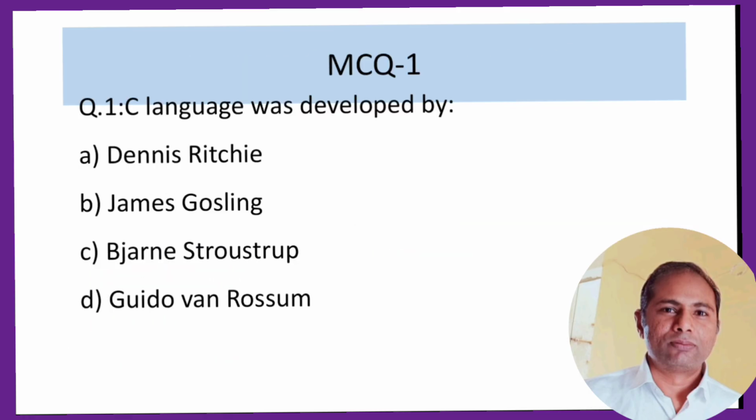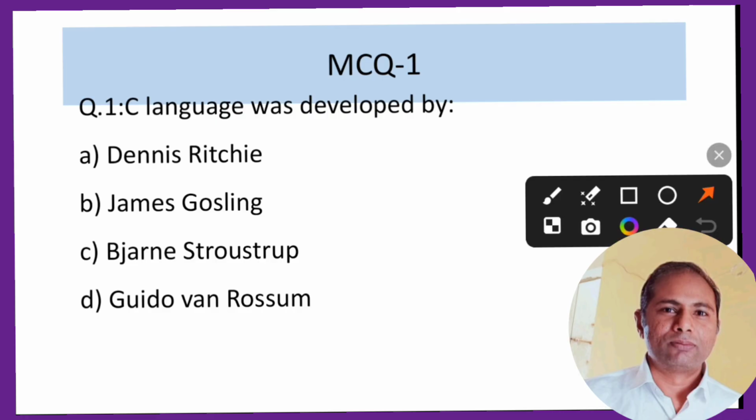Now MCQ number 1: C language was developed by whom? The four options are Dennis Ritchie, James Gosling, Bjarne Stroustrup, Guido van Rossum.